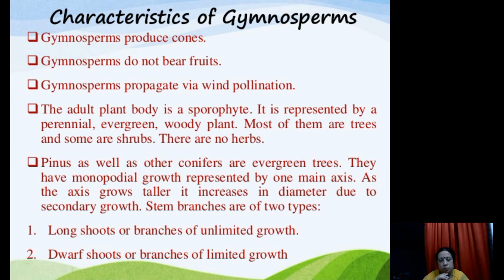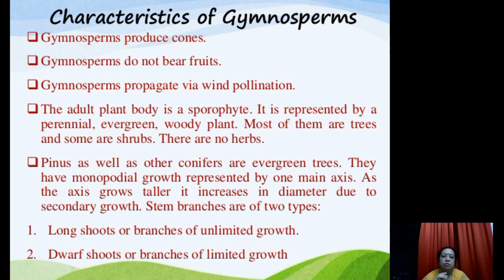And now the next thing is, stem branches are of two types. Long shoots, or branches of unlimited growth. Unlimited growth means there is no limit for the growth, they keep on growing and growing. That is why these are called long shoots. The other are dwarf shoots, or branches of limited growth, where the growth is limited for a limited time period.